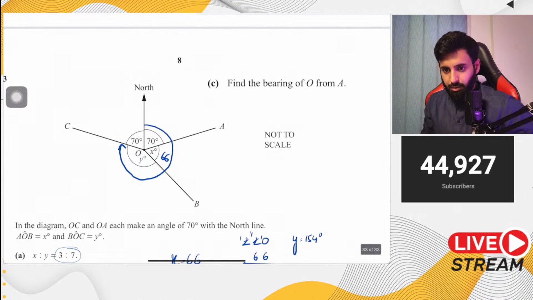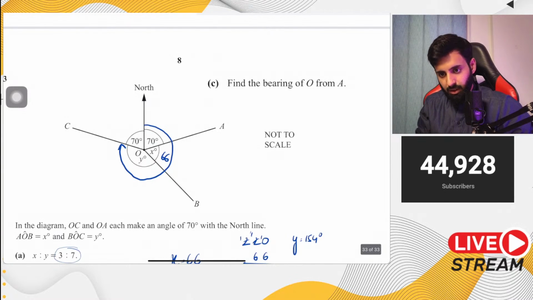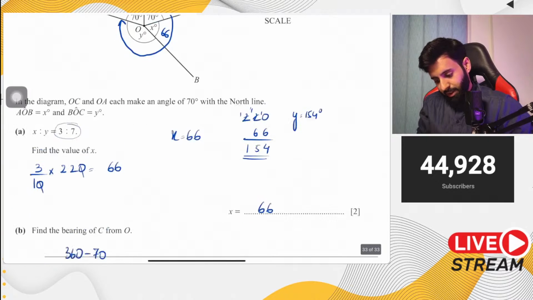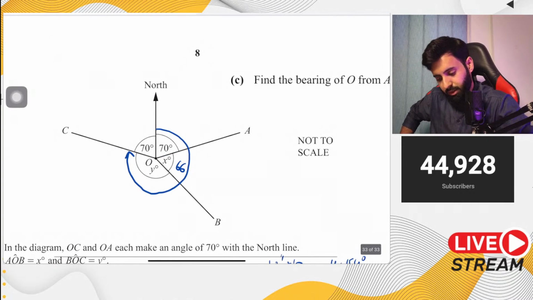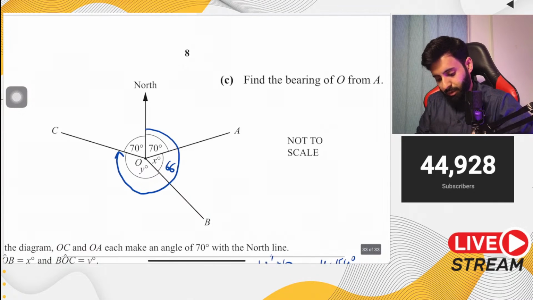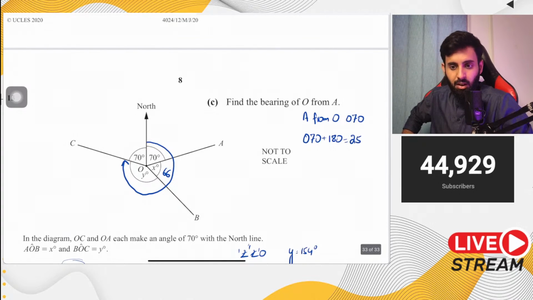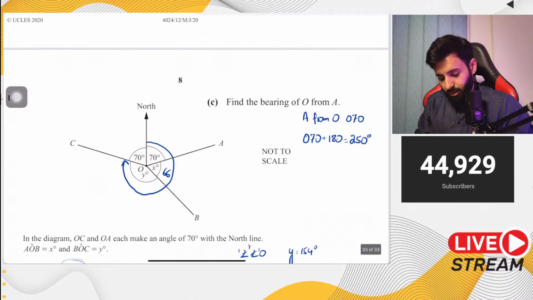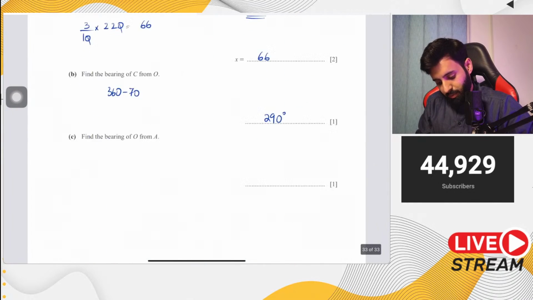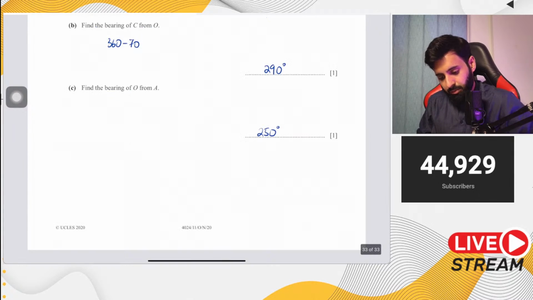Okay, 70, 250. All right, make up your mind. Let's see. So it says here, find the bearing of O from A. Okay, so first of all, we can do the opposite of it, right? We don't even have to work hard for the opposite of it. We already have the bearing of A from O. Now what's the bearing of A from O? That's 070. Now what you want is the opposite of it. Okay, so you have two options. Either you can add 180 or subtract 180. Now 70 is a value that's already less than 180, so we're definitely not going to subtract. Instead we're going to add 180. So 70 plus 180 equals what? Is equal to 250 degrees. And there you go. That's your answer.